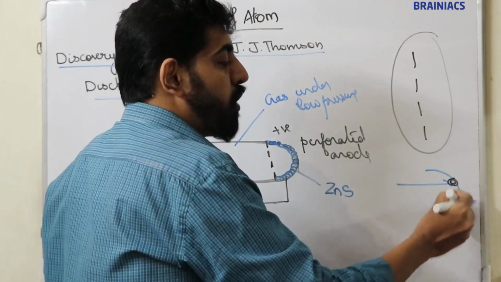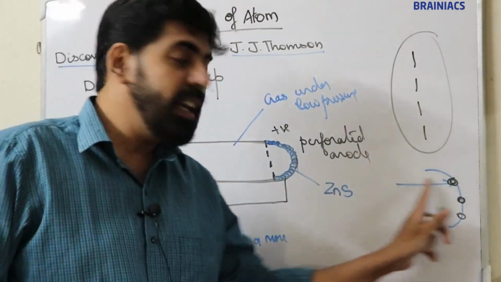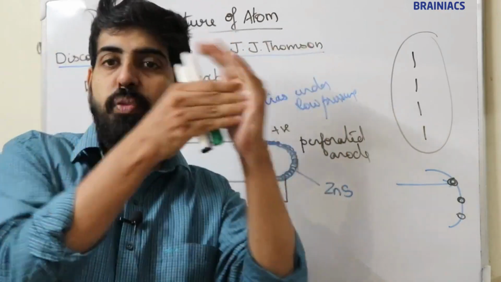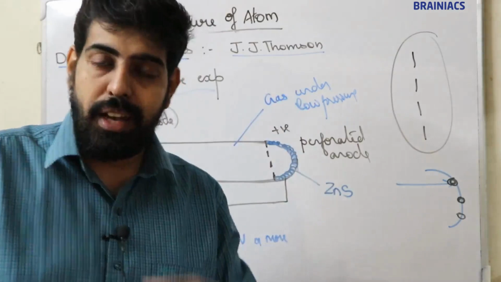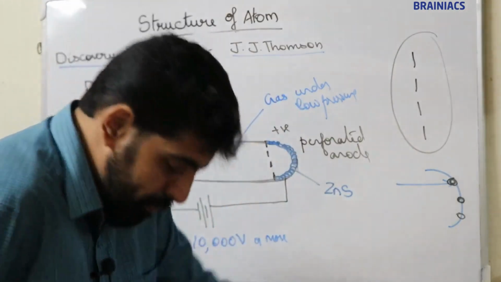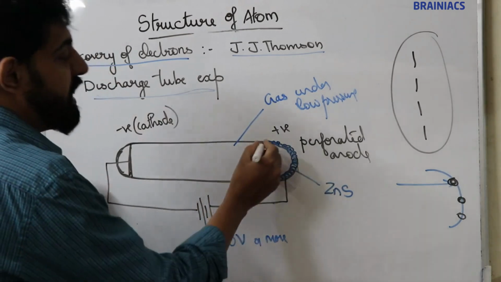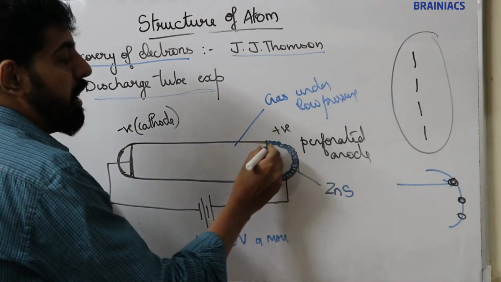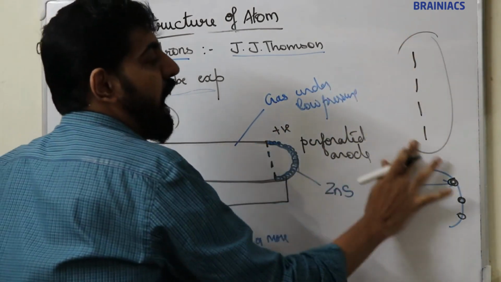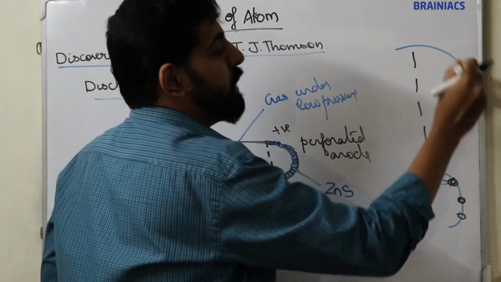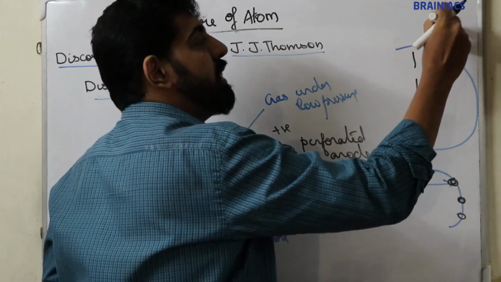You can see a flash of light here. These radiations are invisible, but when they strike zinc sulphide, they produce a scintillation, that is, a flash of light. So J.J. Thomson conducted this experiment. What he observed is a flash of light just behind the holes of the anode. Let this be the anode, and let this be the zinc sulphide.